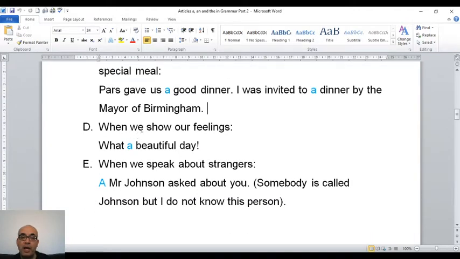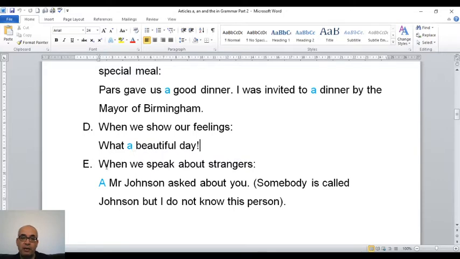We can use a or an when we show our feelings. If you look at this sentence, it has an exclamation mark at the end. This means this sentence is about our feelings. And here I use a, and a is for day. What a day, what a beautiful day. So a is used for day, and beautiful is the adjective which comes between a and day.